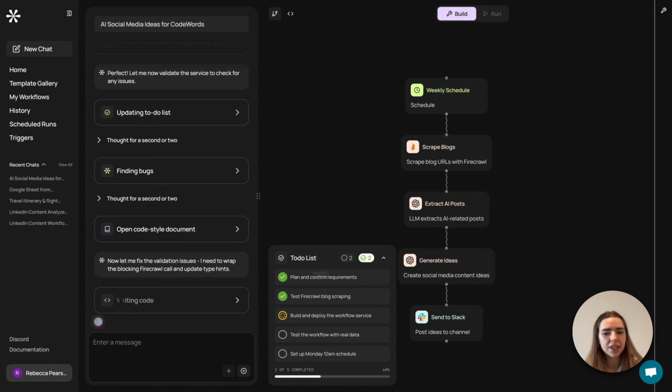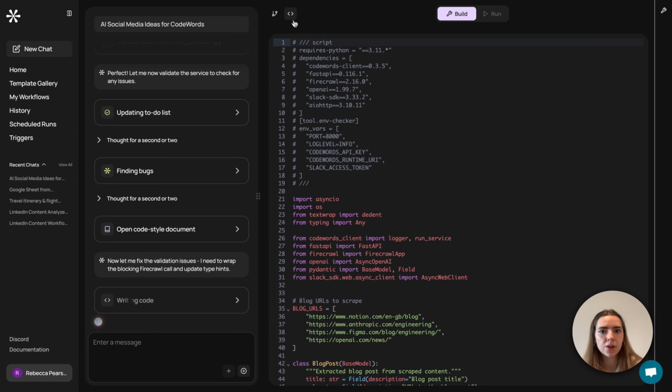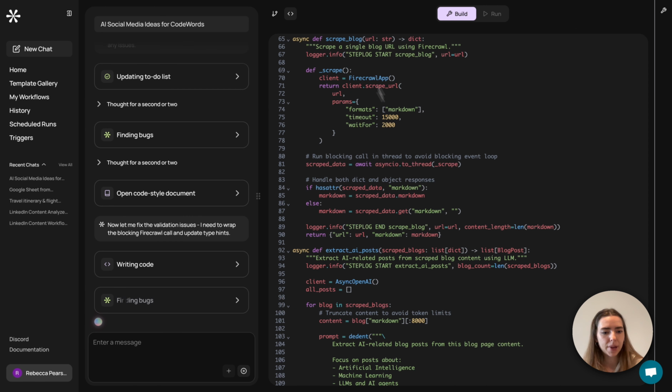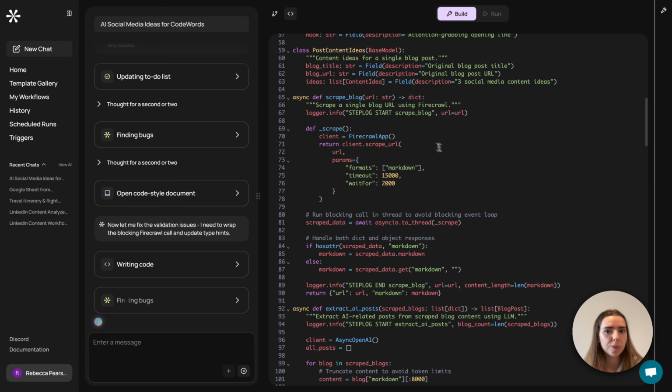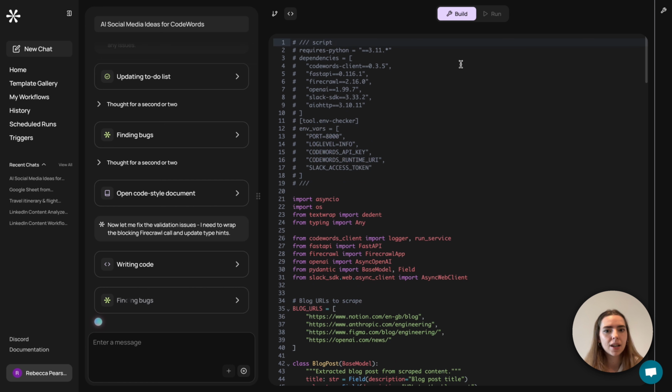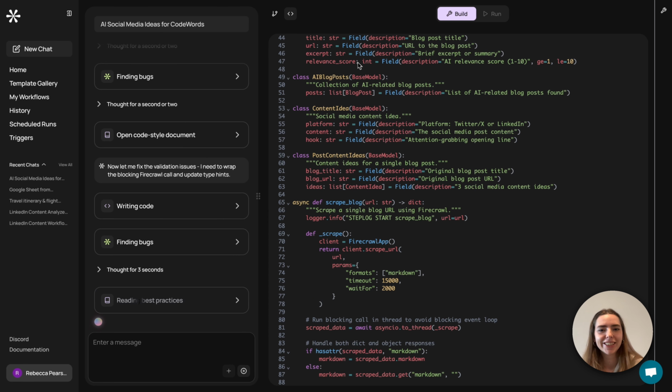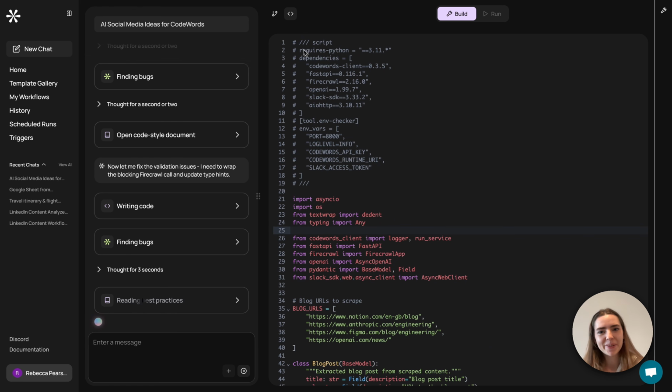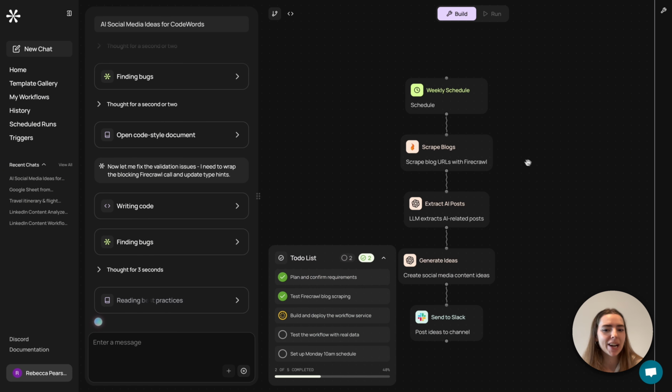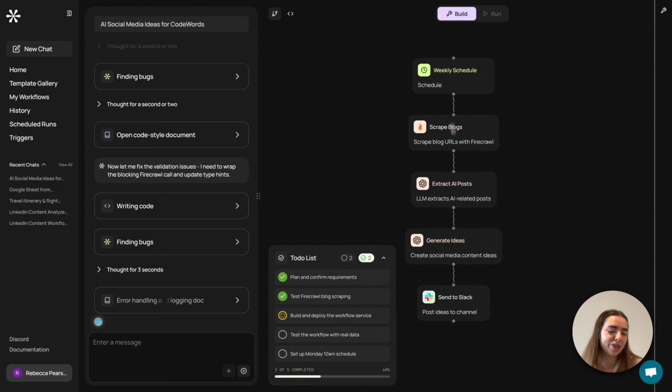And as you can see, Cody is now writing some code. So we're still in the build and deploy section of the workflow. And if I head up to the top, I can click on the code tab. And this allows me to have a proper overview about what's being built, what's being done. In my case, because I'm less technical, I can have a look, but I might not be able to do anything. So I can go back to the graph, which has already been done.